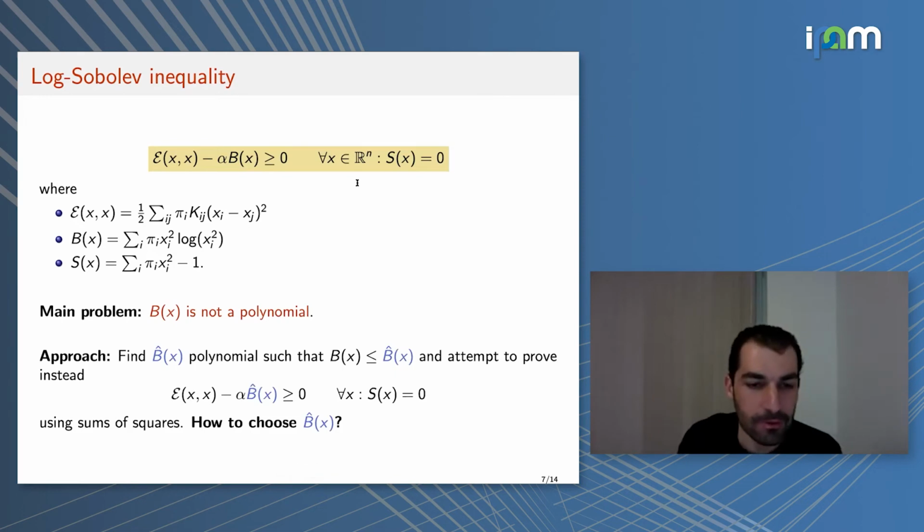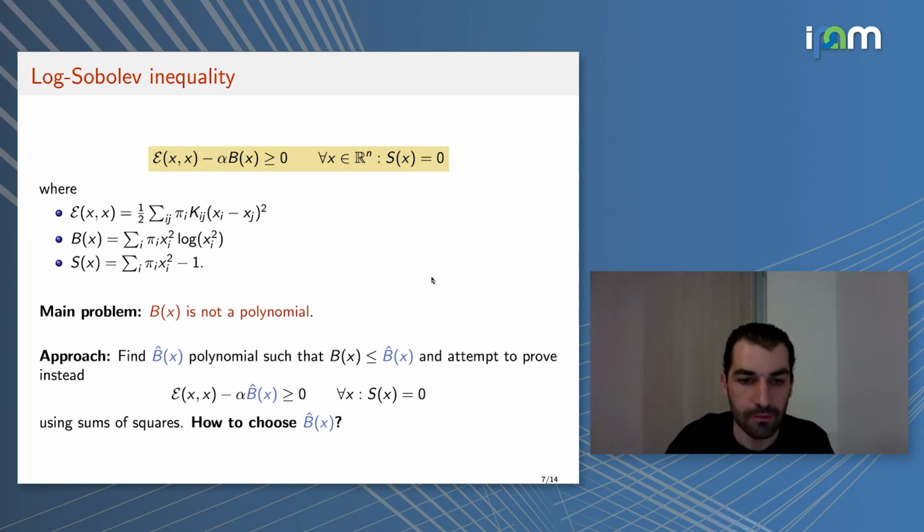So what we're going to do is try to find another polynomial, B hat, that's an upper bound on B of x, this entropic function, and we'll attempt to prove a certain stronger inequality instead, the one where I replace B of x by B hat of x. If I'm able to prove this inequality with sums of squares, then this also proves the Log-Sobolev inequality with the same constant alpha.